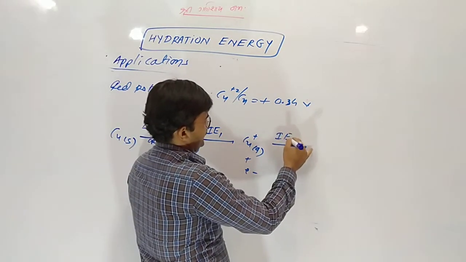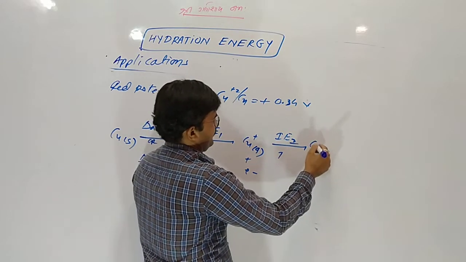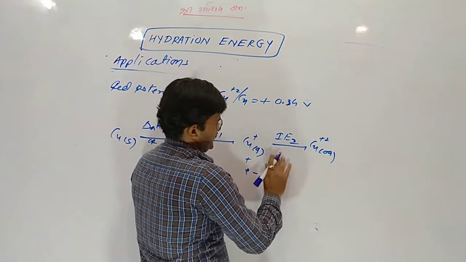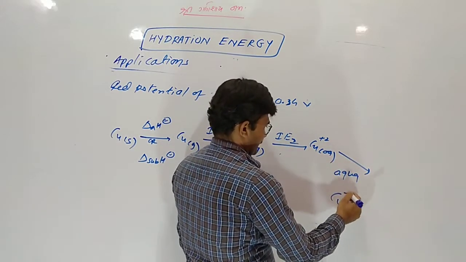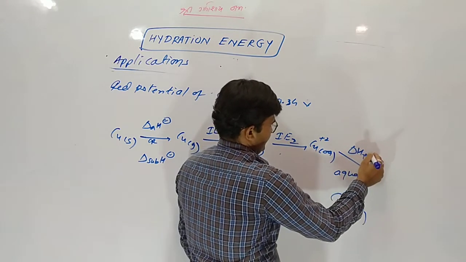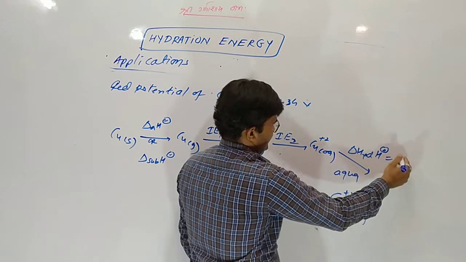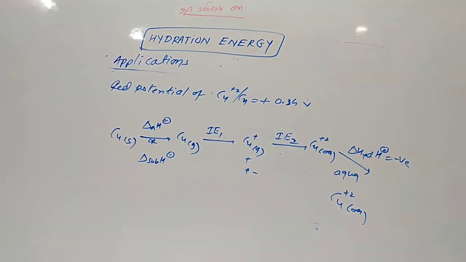copper loses another electron, so second ionization enthalpy, and this Cu+2 ion comes in contact with water. It releases energy, which is called hydration enthalpy. Understood?